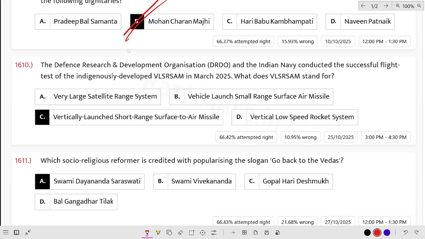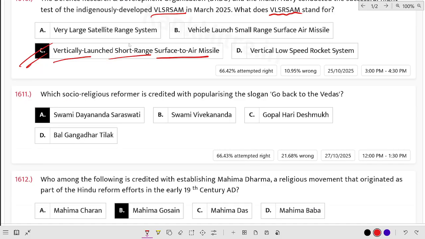The Defence Research and Development Organisation, DRDO, and the Indian Navy conducted the successful flight test of the indigenously developed VL-SRSAM in March 2025. What does this stand for? It is a vertically launched short-range surface-to-air missile.